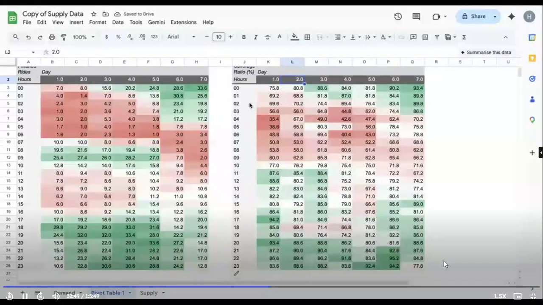After seeing these two tables, what are the insights that you're getting? Is it the demand problem or is it the supply problem? And for which particular hour is it the demand problem, and for which particular hour is it the supply problem? Just go through these two tables and let me know.